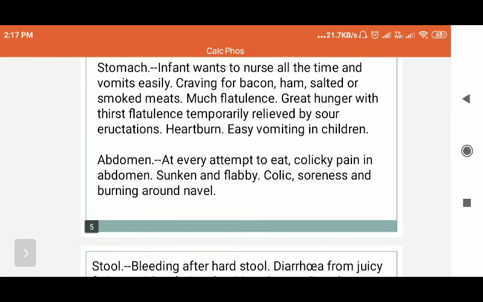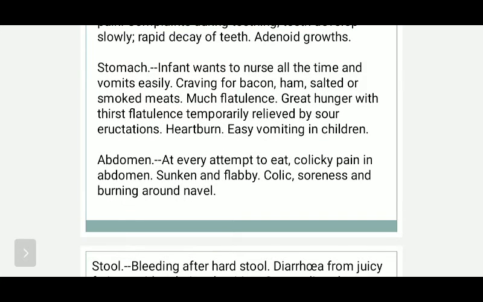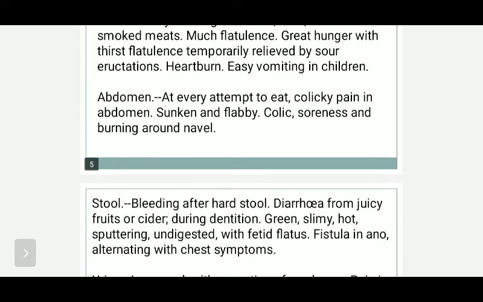There is hard, easy vomiting in children, as in the very first slide we have seen. They can vomit very easily, just after nursing. Abdominal complaint: at every attempt to eat, colicky pain in abdomen. If they are going to eat something, they will have colicky pain in abdomen. Sunken and flabby abdomen, colic is there, soreness and burning around the navel. There is soreness in the abdomen, and burning pain especially around the navel.